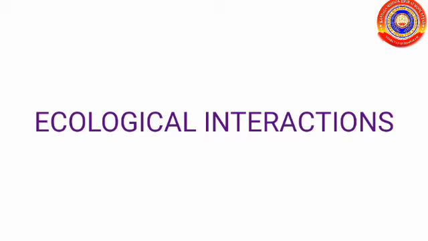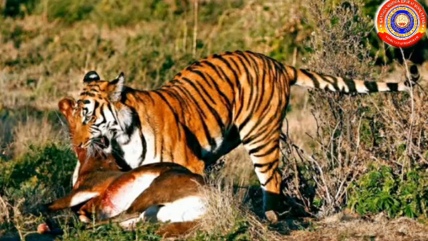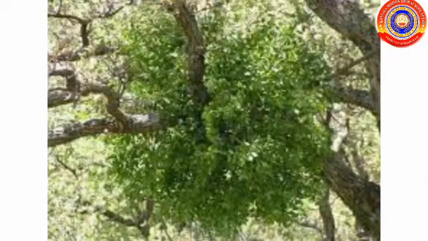Next, we studied about the ecological interactions. We studied about 5 types of ecological interactions. They are predation, parasitism, competition, mutualism, and commensalism. First, about predation. In predation, it is beneficial to one but harmful to the other. Here, prey becomes the food of the predator. Example, tiger and deer.